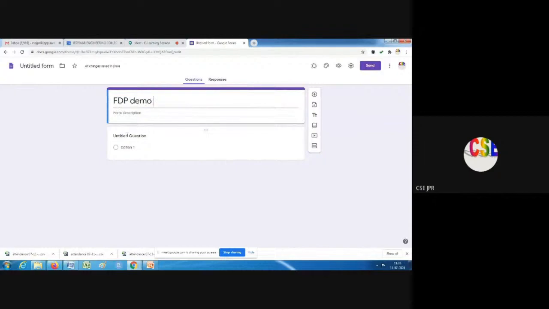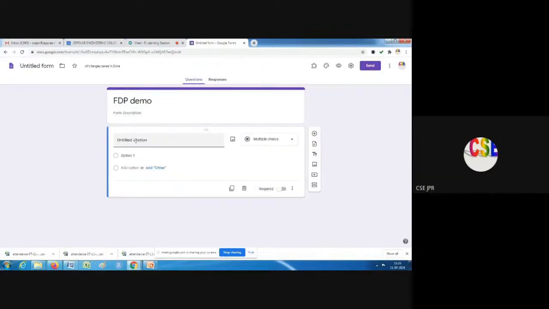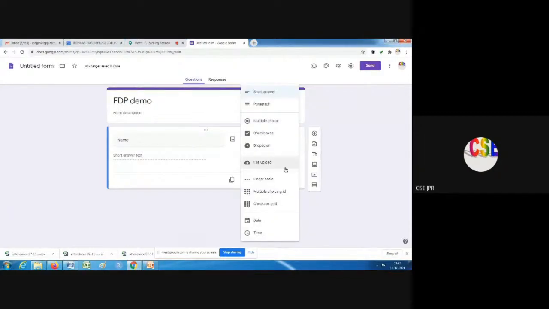Anyway, the basic thing we collect is name, most of the time. You can see here it automatically changes into short answer. There are some options shown here, all the kinds of information we can get from the user: short answer or paragraph, if we want more lines of information, multiple choice, checkboxes or drop-down.